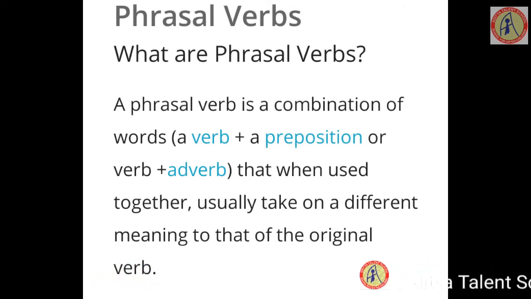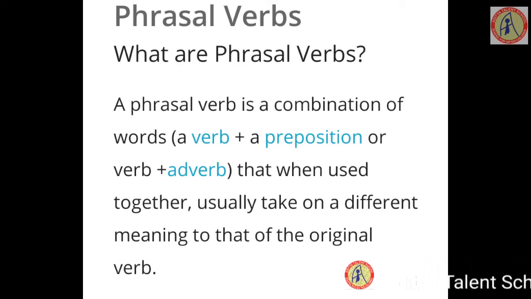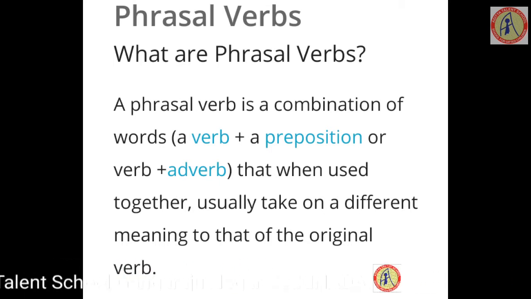A phrasal verb is a combination of words. What are the words we are going to combine here? A verb plus preposition or adverb. When used together, usually they take on a different meaning to that of the original verb. So we add verb plus preposition, or else we can also add verb.